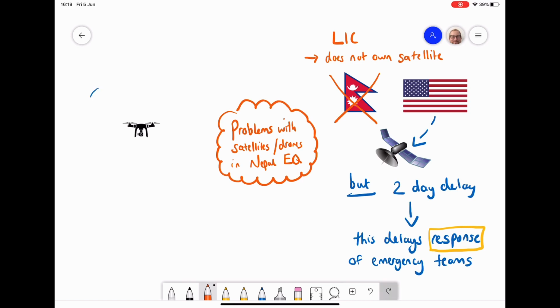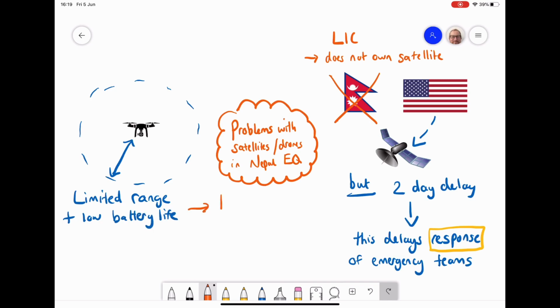With drones, we also have physical limitations. They have a certain range they can go, and also a limit in terms of battery life, and that means that they can't necessarily be used everywhere. They can only really give us a general picture, so it limits the use of the drones.